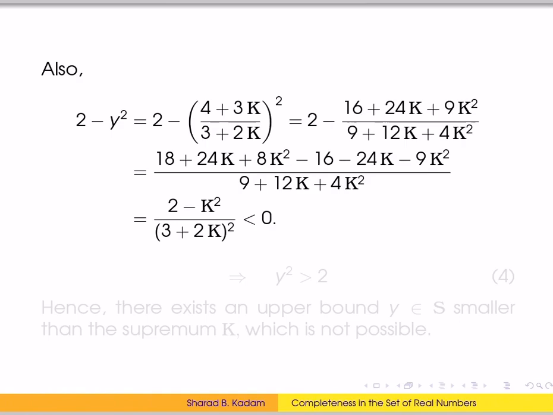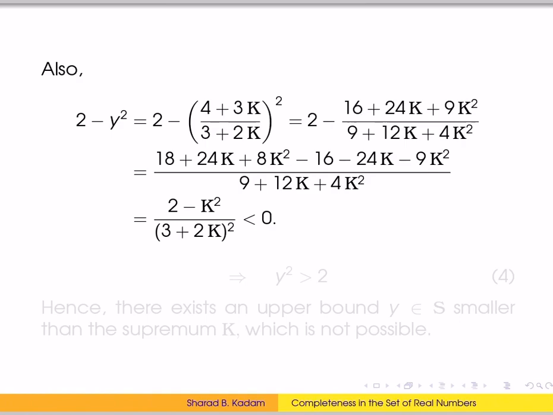Also we have 2 minus y square equals 2 minus ((4 plus 3k) upon (3 plus 2k)) whole square. On further solving, this equals (2 minus k square) upon (3 plus 2k) whole square. Since k square is greater than 2, 2 minus k square will be less than 0.